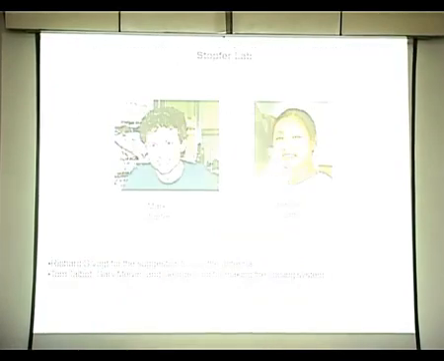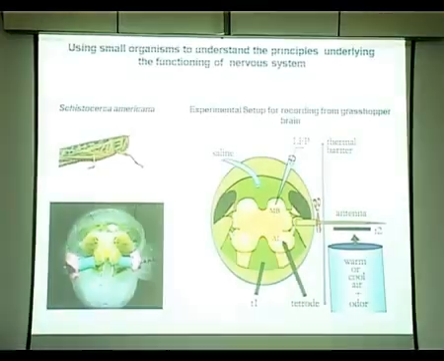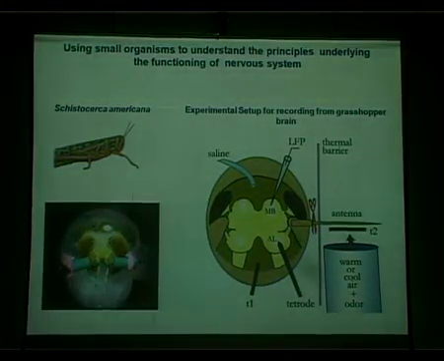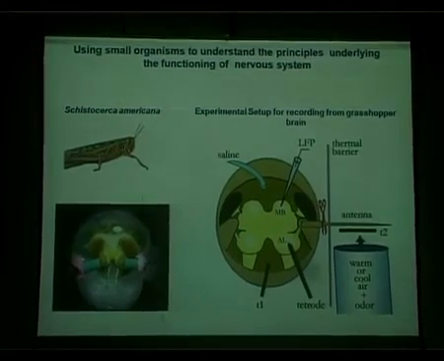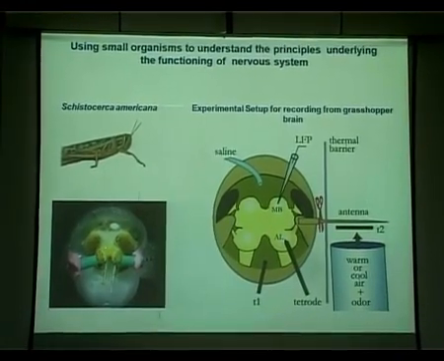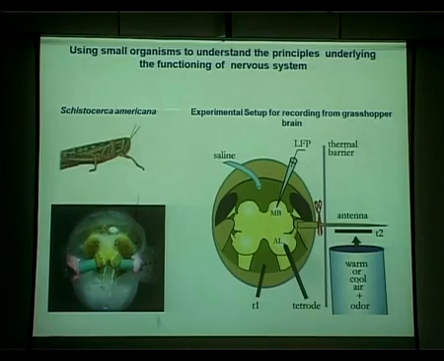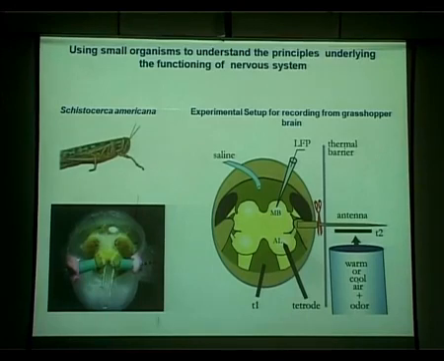This is the work I did in Mark's lab. This is the grasshopper I was working with in the previous lab, Schistocerca americana. If you open up the head of the grasshopper, this is the kind of experimental setup in which we do the recording. The yellow stuff in the middle is the brain of the grasshopper. We can stick in electrodes, apply stimuli, and do all kinds of manipulation with this system. It's a very nice system to work with to understand the network level.